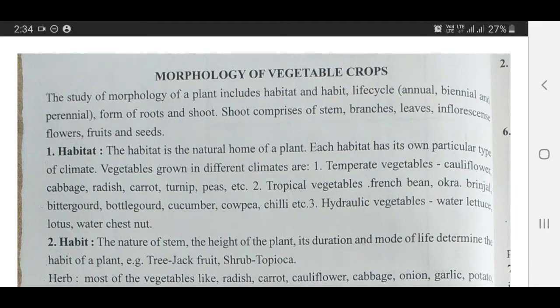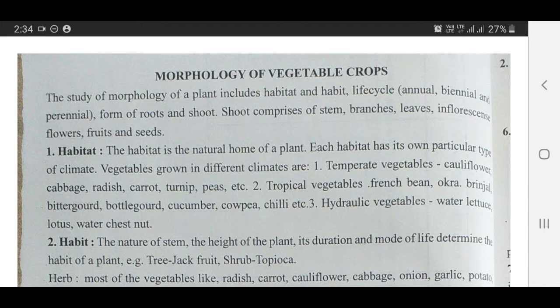Everyone, today's topic is morphology of vegetable crops. The study of morphology of a plant includes habitat and habit, life cycle that is annual, biennial and perennial, form of roots and shoots. Shoot comprises of stem, branches, leaves, inflorescence, flower, fruits and seeds.